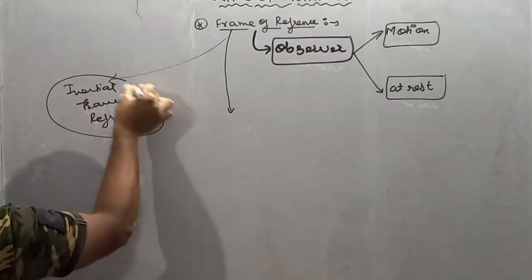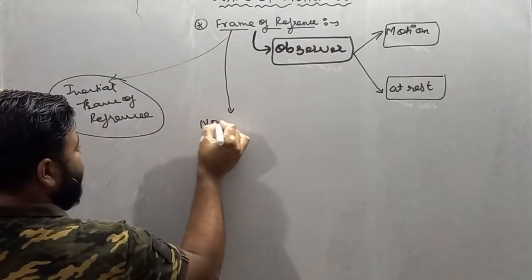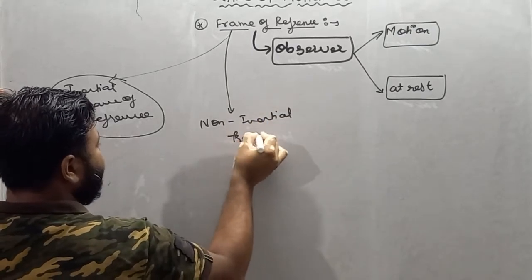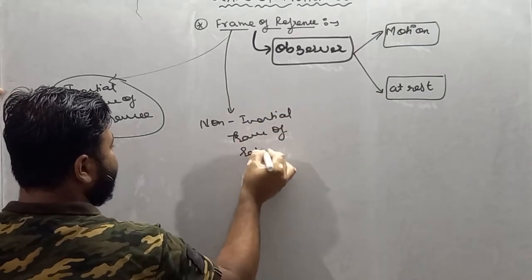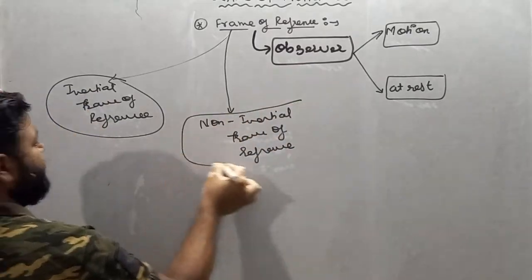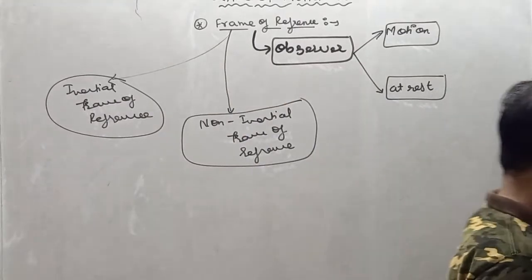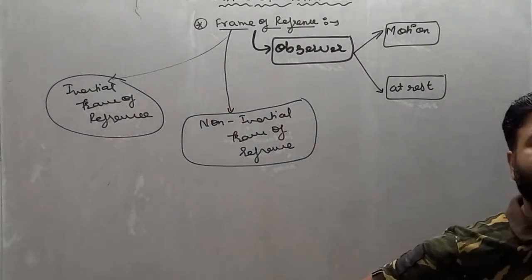First is your inertial frame of reference and second is your non-inertial frame of reference.